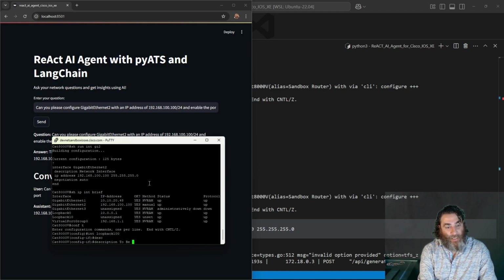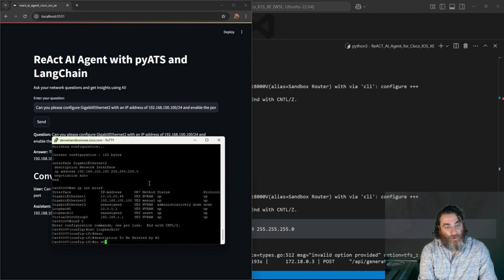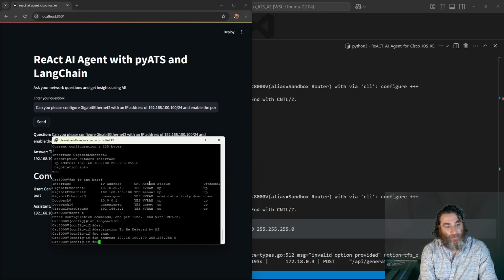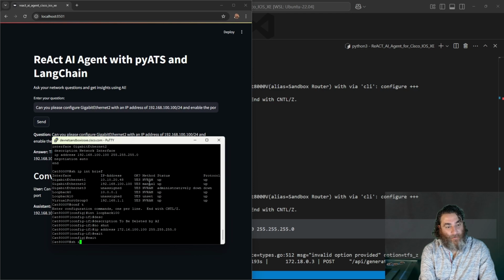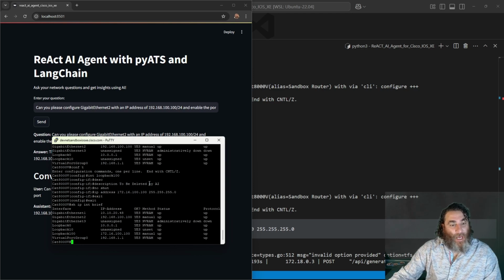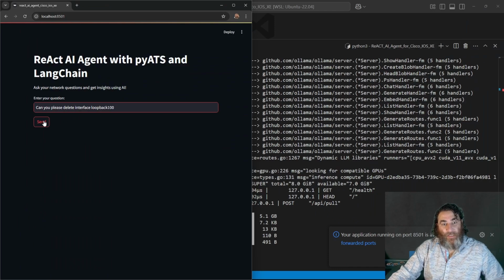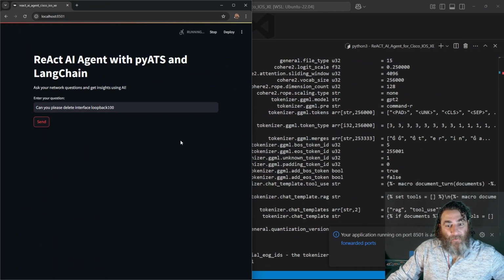Description to be deleted by AI. No shut. IP address 172.16.100.100. Okay, so we have loopback 100. Let's see if we can delete this to finish off the CRUD activities. So can you please delete interface loopback 100?